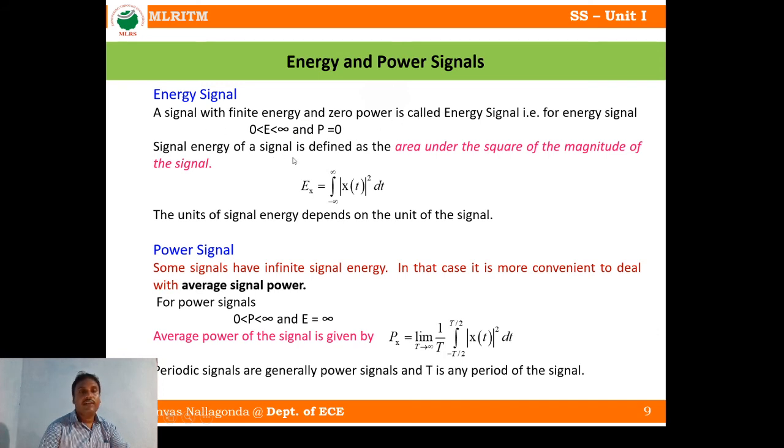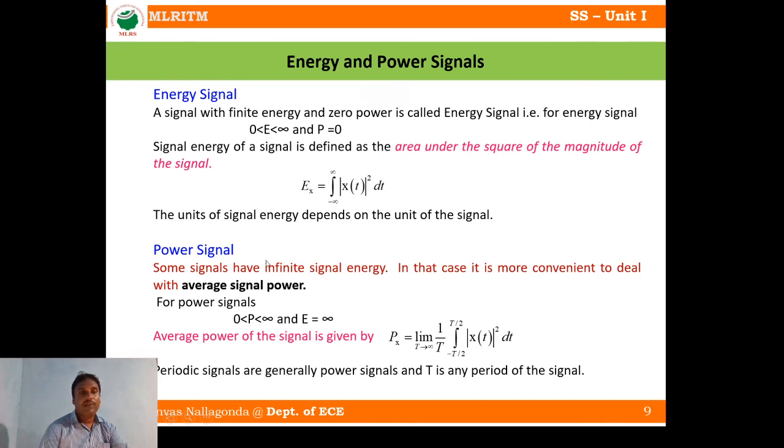The signal energy of a signal is defined as the area under the square of the magnitude of the signal. So this is the formula for the calculation of energy: area under the square of the magnitude of the signal. Square of the magnitude, and area means integral from minus infinity to infinity, dt. The units of signal energy depend on the unit of the signal.